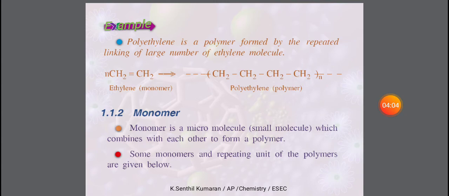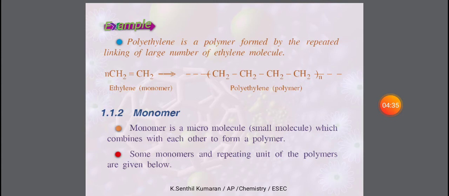So n number of ethylene molecules joined together form the macromolecule polyethylene. It is the best example for addition polymerization. Addition polymerization means just adding more monomeric units without the elimination of small molecules like water, HCl, etc.